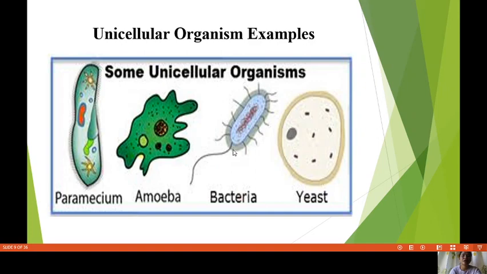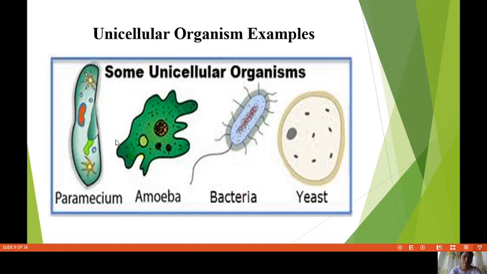So these are the photos of your unicellular organisms, and most of them are microscopic. So you have paramecium. It's like an oval.